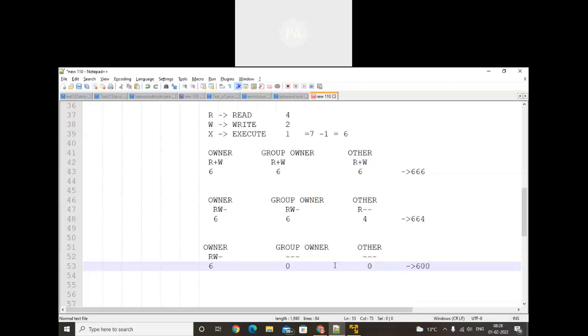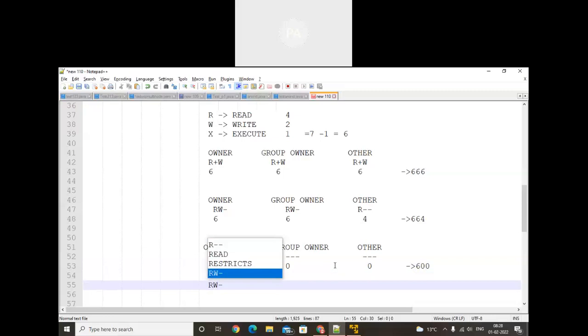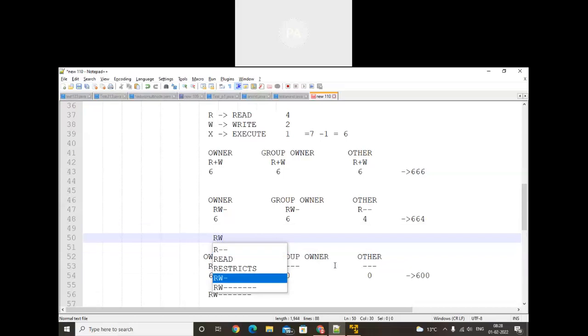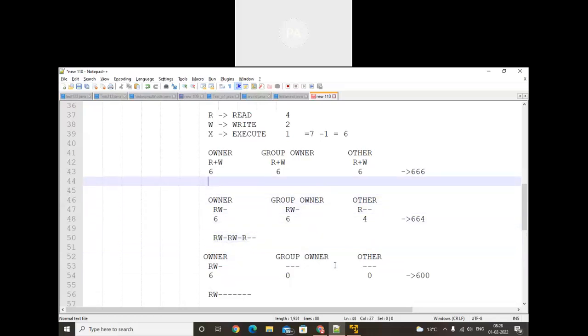How will we see it? When we read that file, we get it like this: read write dash for owner, dash dash dash for group owner, dash dash dash for the other. And how will we represent this? Read write dash for owner, read write dash for group owner, and read dash dash for the other. How do we represent this? Read write dash, read write dash, read write.